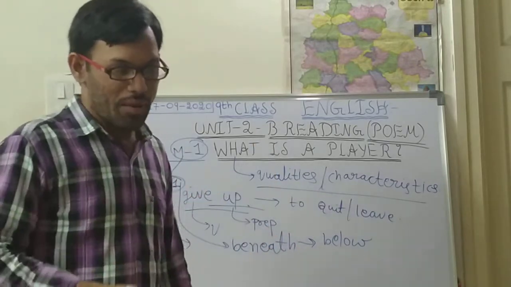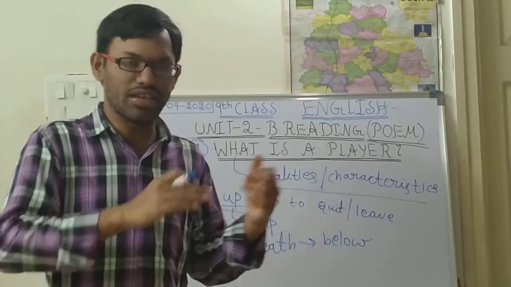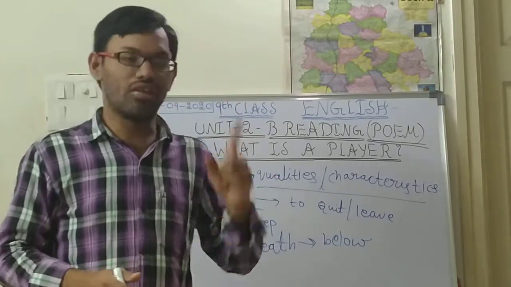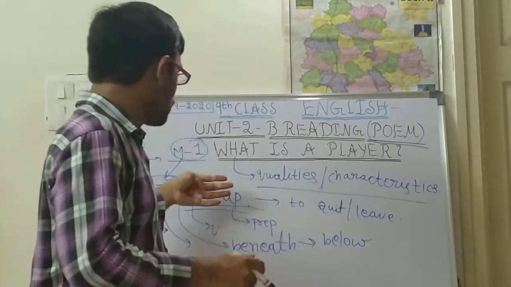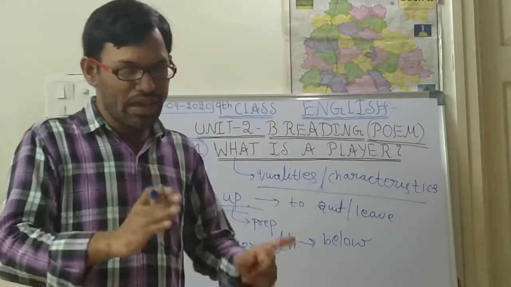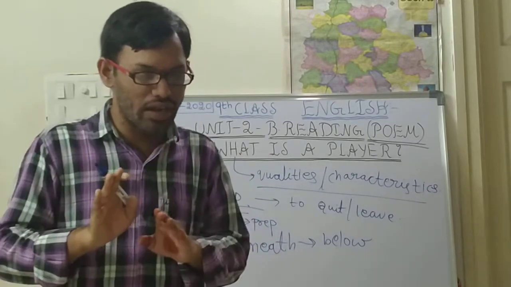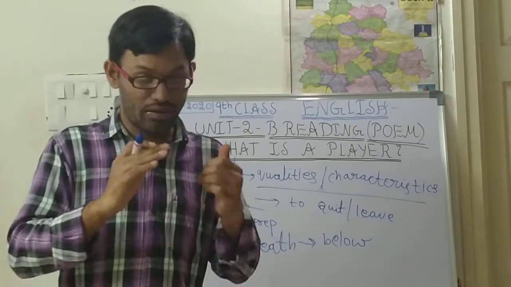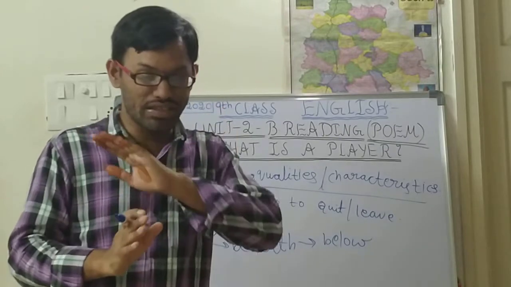Next, second stanza. A stanza means one stanza will have 4 lines. So 4 lines completed. Next, second stanza. A player is the one who doesn't whine about their playtime. A player is the one who doesn't whine.